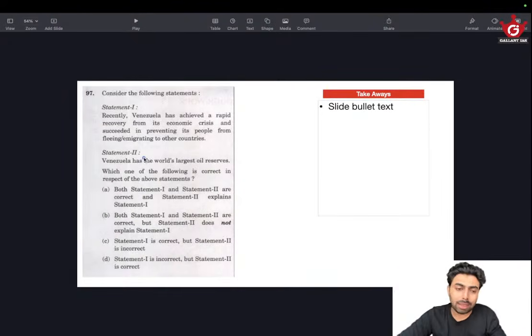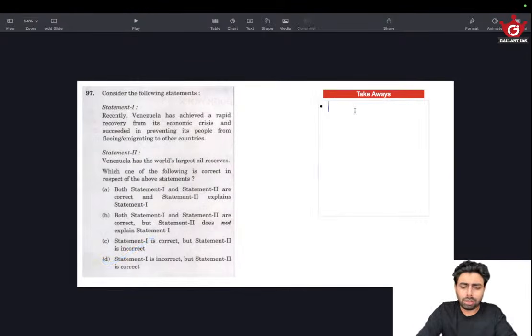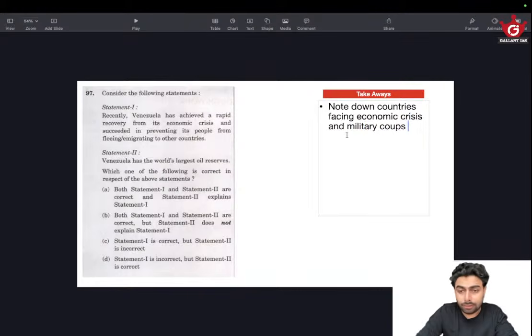So the second statement is obviously right, not because we know it, but because it is structured like that. So the answer will be Venezuela or oil reserve. Okay, statement 1 is incorrect, so it will be D. 97 is D. So the takeaway is that note down countries facing economic crisis and military coups, military coups and civil wars.